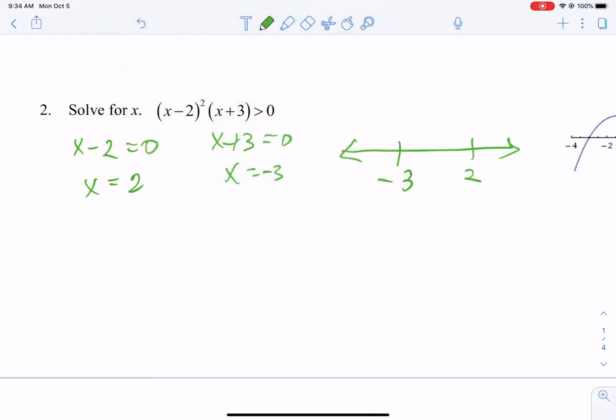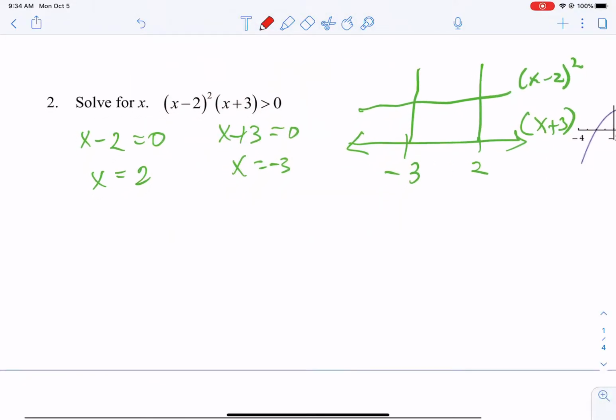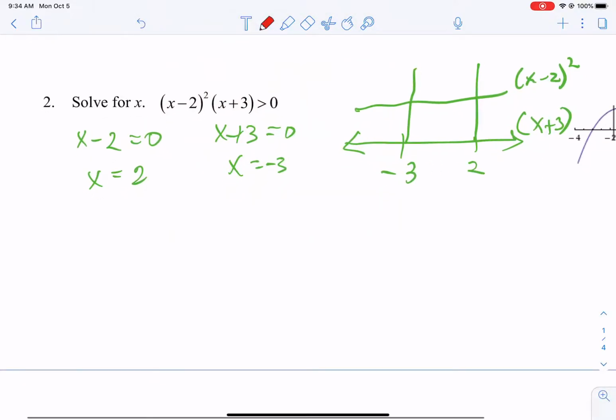We're going to turn this into a chart. We have 2 factors, but we want to actually account for the fact that we have a square on that x minus 2, and then we have an x plus 3. Now, let's pick our test values. Our test values are, well, I'm going to go -4, 0, and 3. We're going to put open circles here because this does not include the equal to bar, okay?